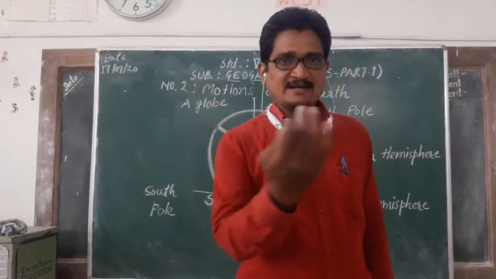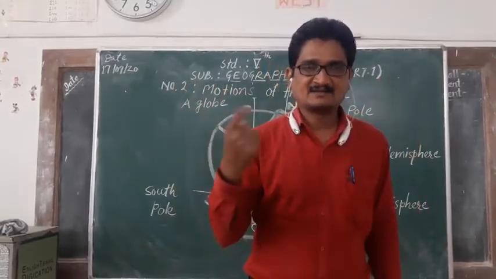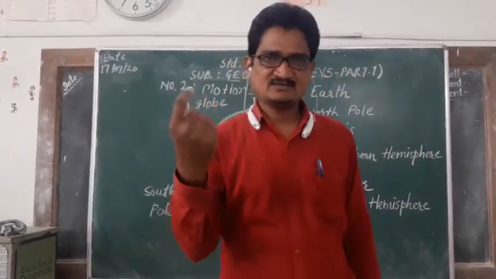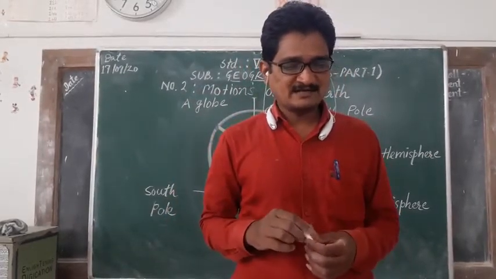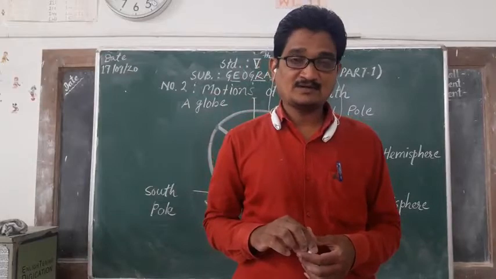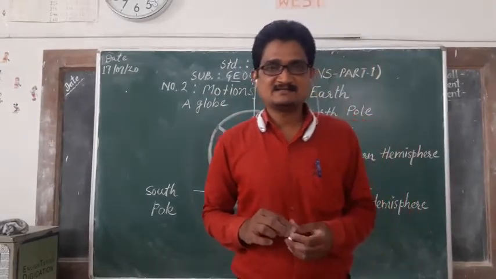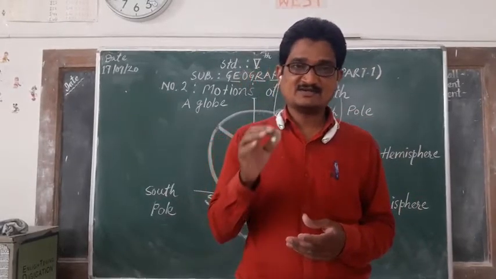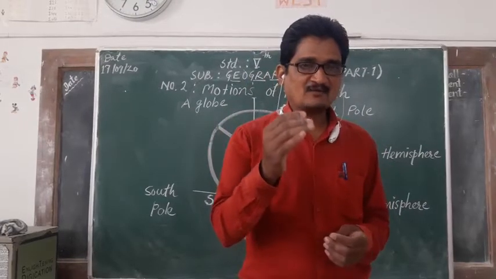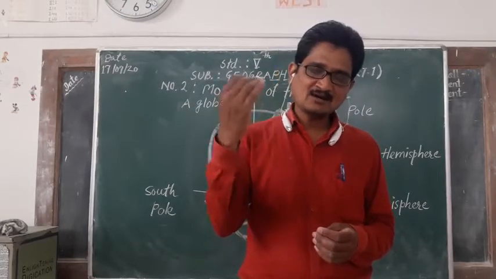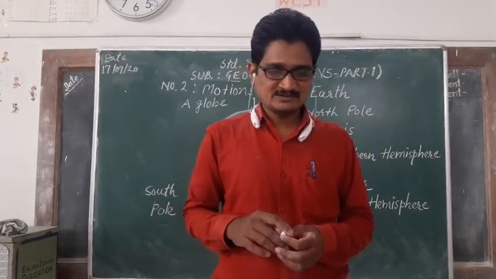Rotation is movement around itself, स्वतःभोवती फिरणे. कोणताही ऑब्जेक्ट जरी असेल स्वतःभोवती फिरणे. The turning of an object around itself is called rotation. Note down this answer in one sentence; for answering in one sentence, learn this definition. The turning of an object around itself is called rotation.